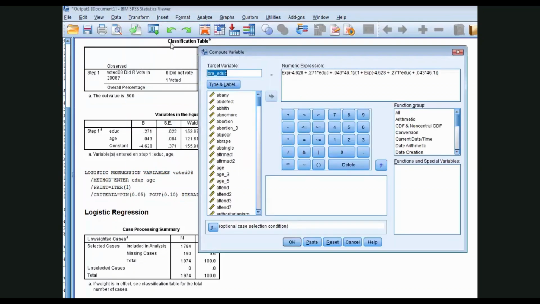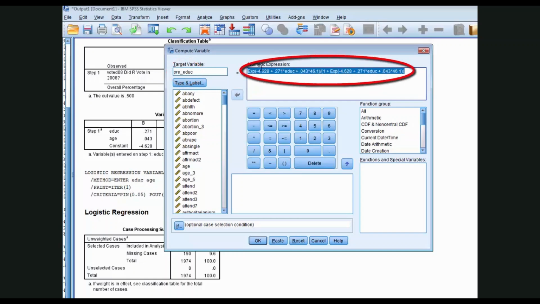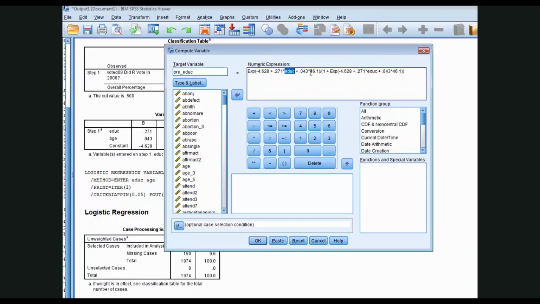We're going to go Transform, Compute. I have set it up. We'll call the predicted probability of voting across values of education PRE underscore EDUC. Here's the expression we just looked at in the numeric expression box. Notice that education is varying here, and we have set age constant at its sample-wide mean of 46.1.